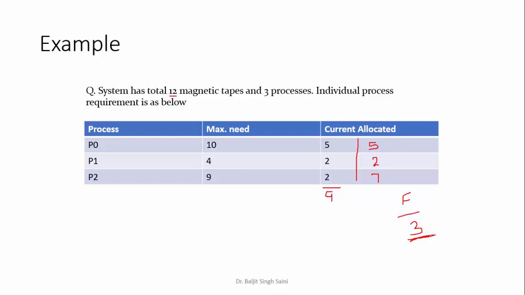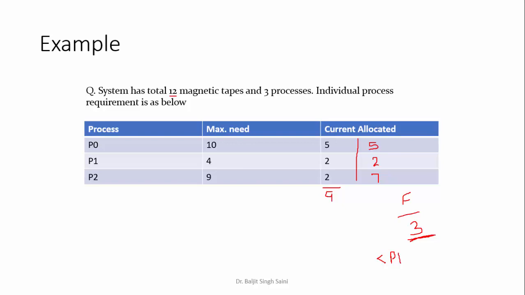Right? So whose request can be satisfied? Which is the first process? P1. It needs 2 and you have 3. So now once P1 is over, you have satisfied the request; it required 4 and it got all 4.